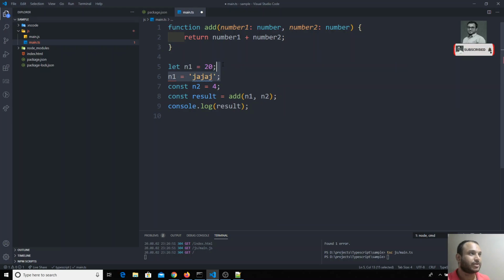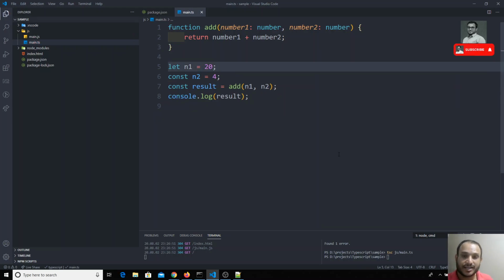So this is how TypeScript automatically considers the type of the variable. This is nothing but what we call type inference. It infers what type of data the variable has to accept when declaring the variable. And this is the type assignment. When declaring the variable, we can assign the type of the variable.